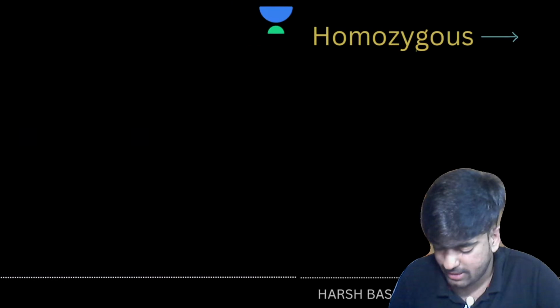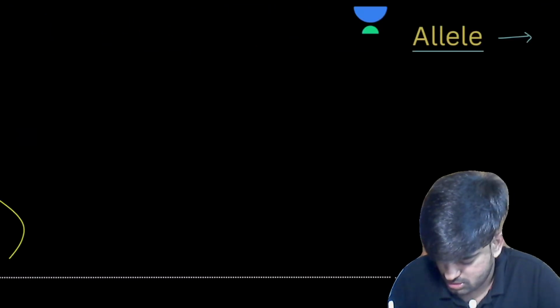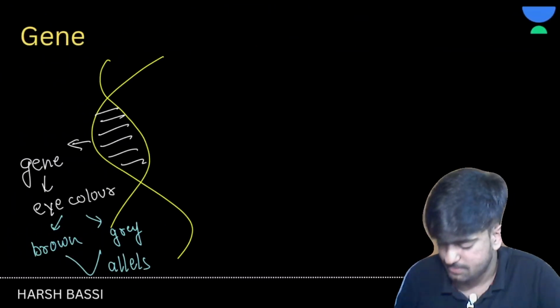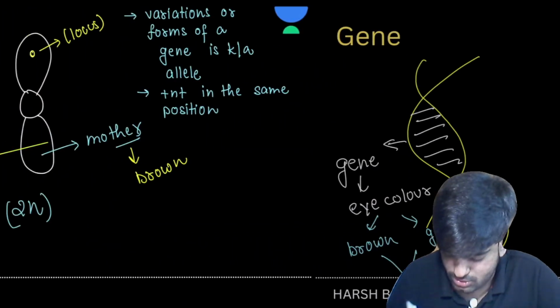So let's take this thing again, this particular thing which we made, homologous chromosomes. Let me copy this, and then we have this thing which is homozygous.